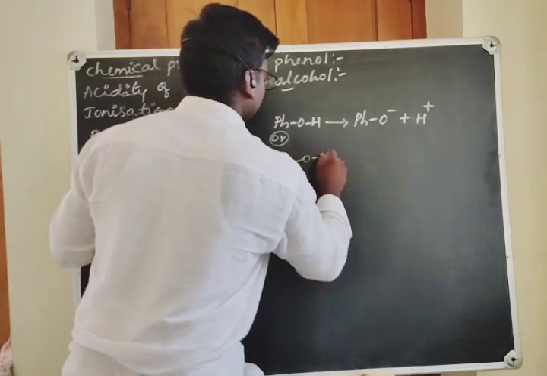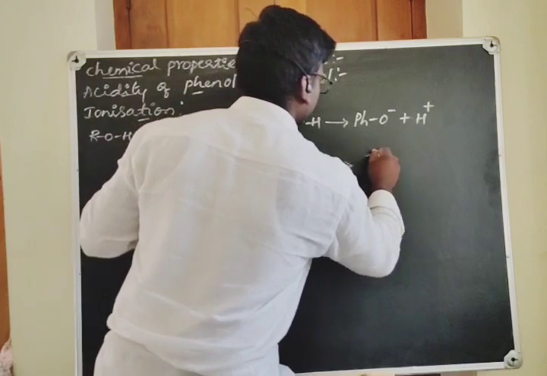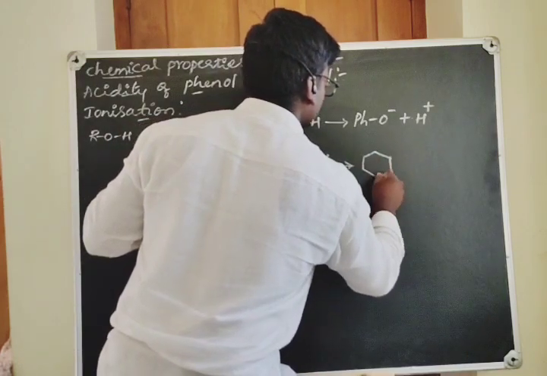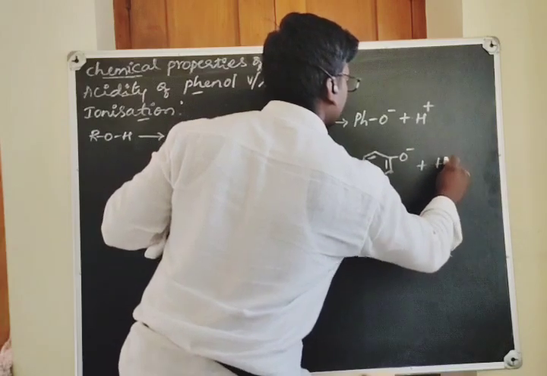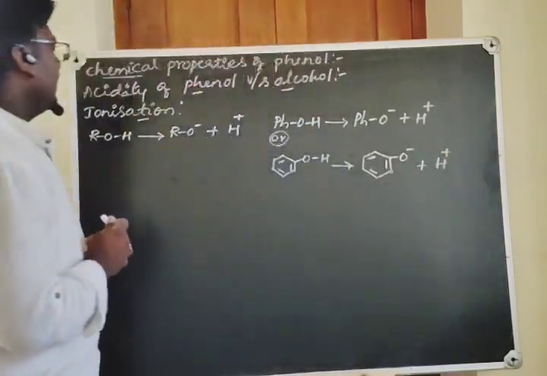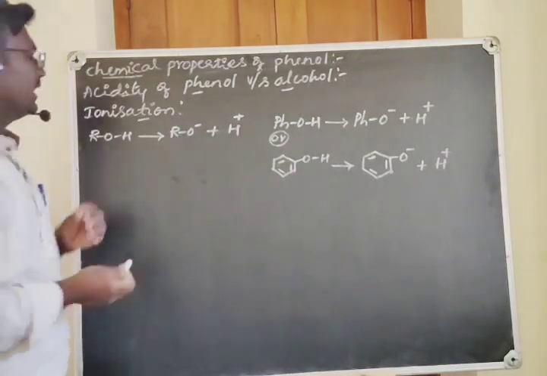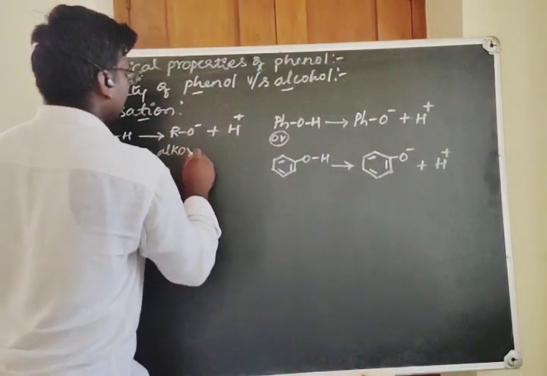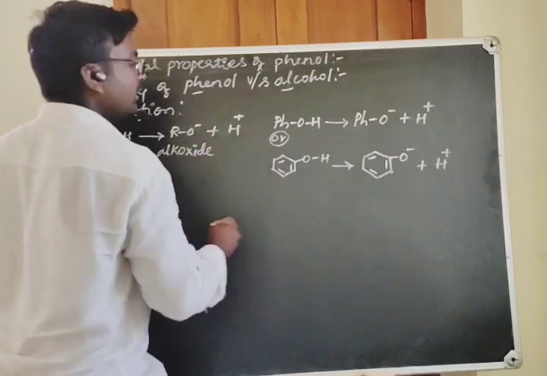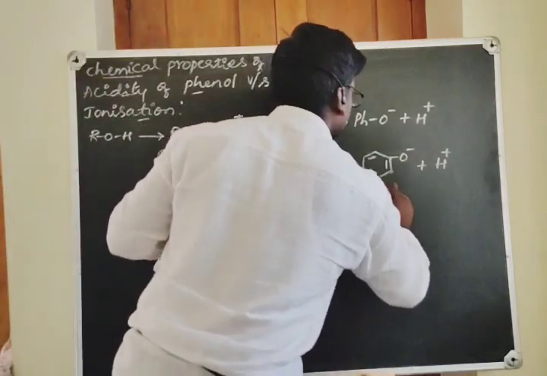Like this, OH is undergoing ionization. Here you have O minus and H plus ion. Now look at the stability of the alkoxide ion and phenoxide ion. This is called the alkoxide ion. This is called the phenoxide ion.